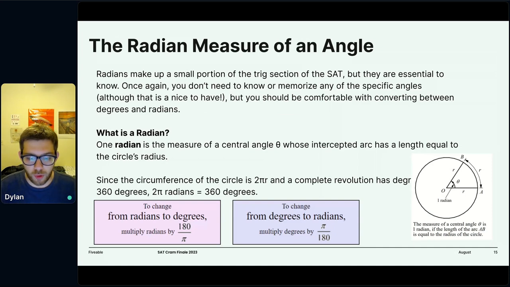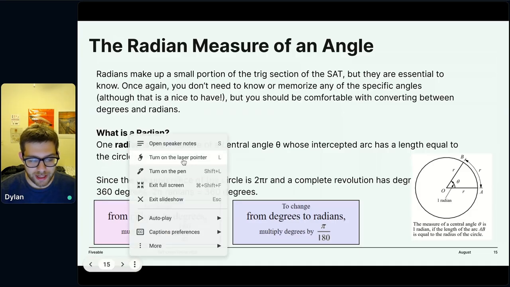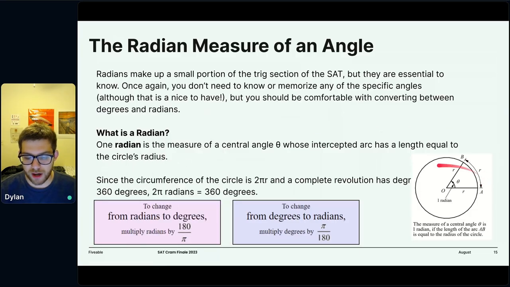A radian is, I think, a more natural way of looking at a circle, and that's by looking at how many radii you can fit around this circle. So if we take this radius here and curve it around that circle, the angle that forms that arc is defined as 1 radian by definition. It is the angle that creates an arc with length r.